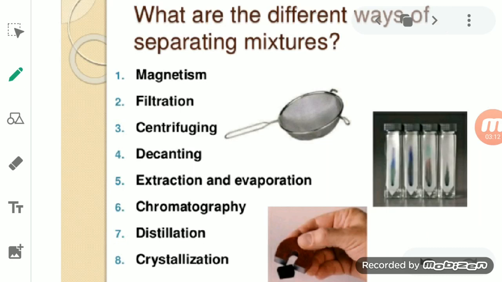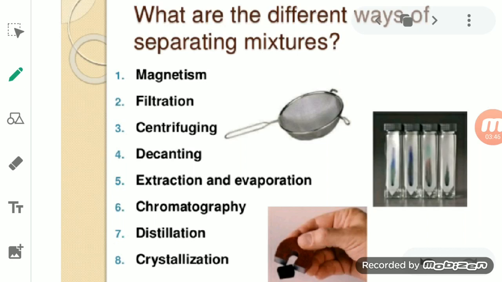The various constituents of the mixture have different physical properties, such as density, solubility, size of particle, behavior towards a magnet, volatility, boiling point, and many more.